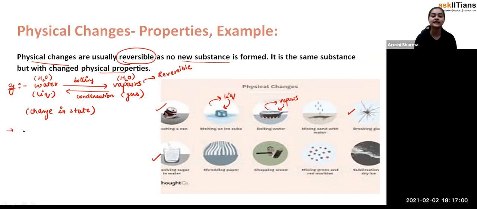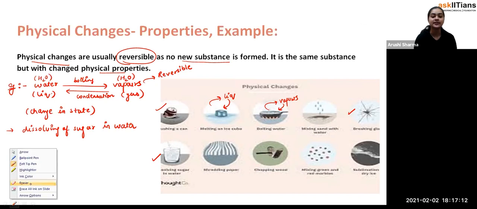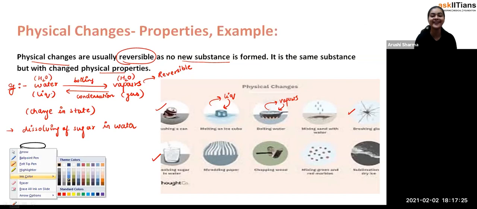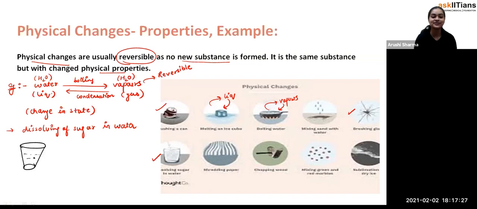Okay, we'll explain here. Dissolving of sugar in water. So what happens, students, in this case? Let me show you something. See, this is a glass, and I'm just trying to make a good drawing for you. It is having this much water.